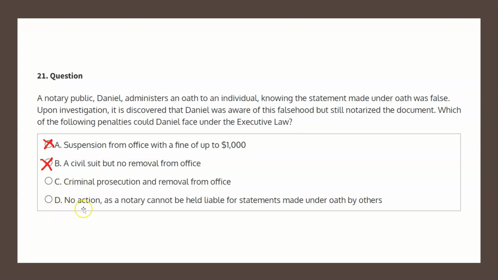Choice D states, no action, as a notary cannot be held liable for statements made under oath by others. This is absolutely incorrect. The notary public cannot notarize a statement which they know is false. Therefore, choice D is also not the correct solution, which leaves choice C, criminal prosecution and removal from office, as the correct solution.